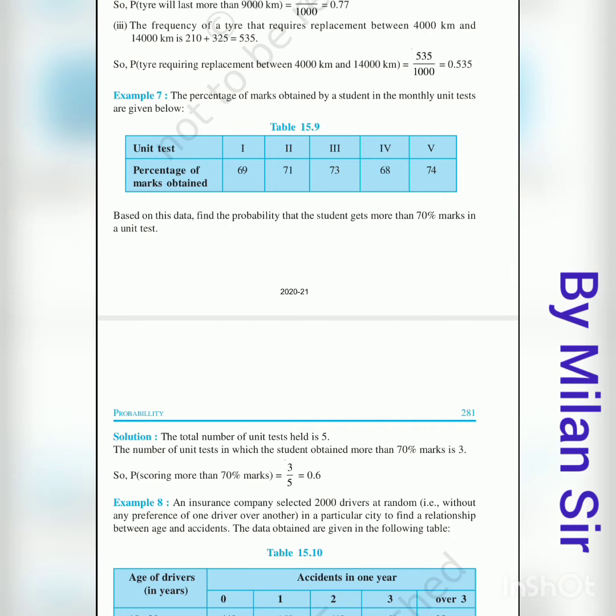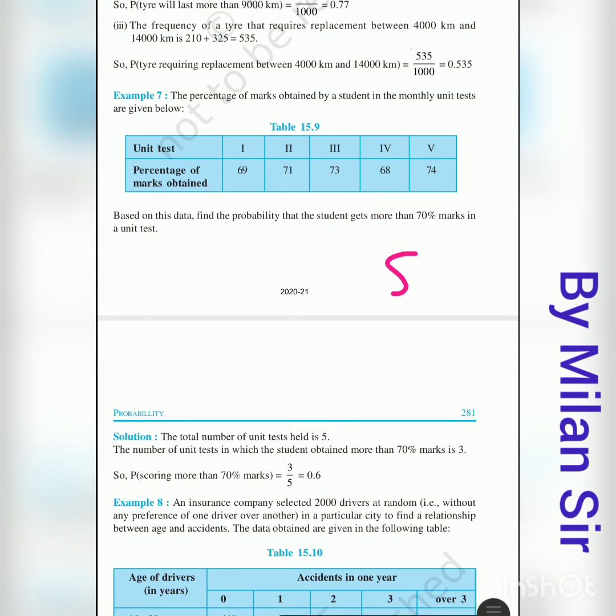First of all, how many total marks are there? 1, 2, 3, 4 and 5. 5 unit tests, right? So total outcomes is equal to 5.